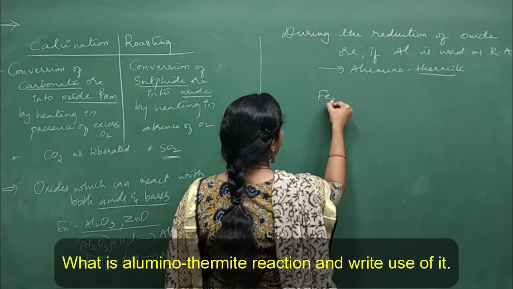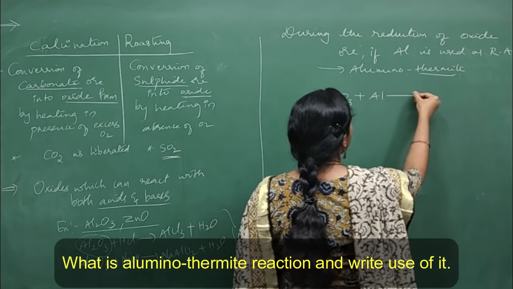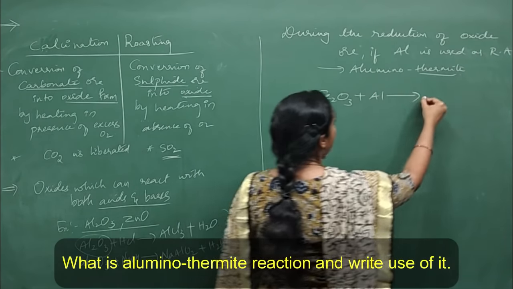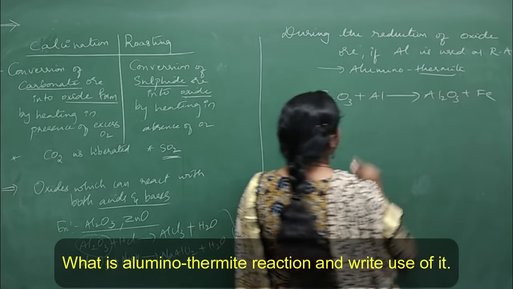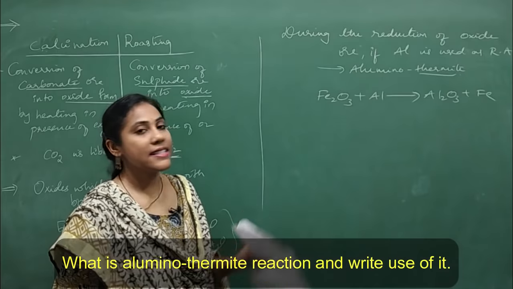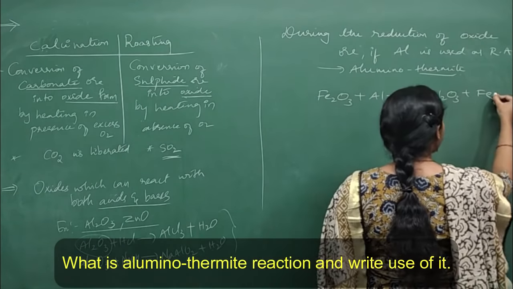Okay, so can you write the equation here? Say for example Fe2O3, iron oxide. When I use aluminium as a reducing agent, what will happen? I will get Al2O3 plus Fe. Isn't it? Say this is the example for aluminothermite reaction. And this is an exothermic reaction.